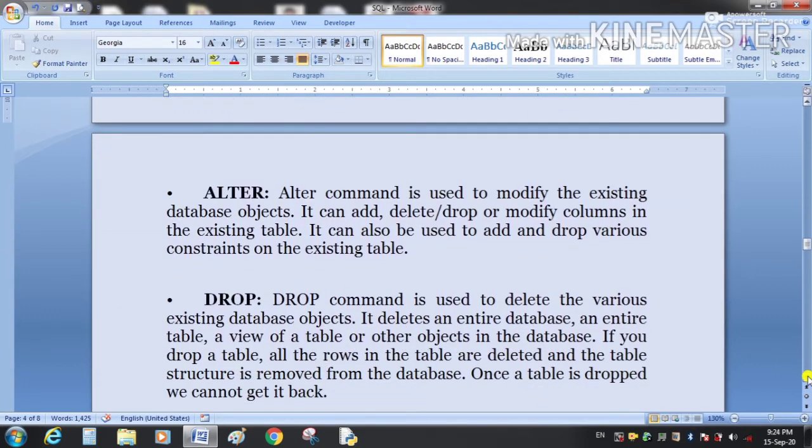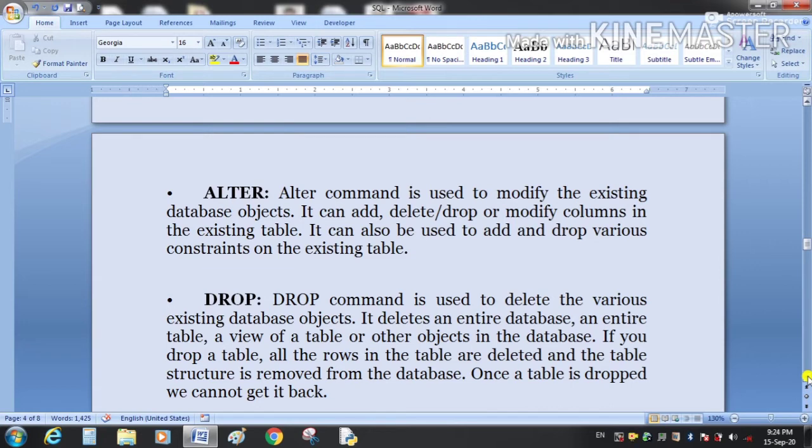Alter command. The alter command is used to modify the existing database object. Suppose we have created a table with 3 columns and we want to delete one column, or we want to add one more column, so we will use the alter command.